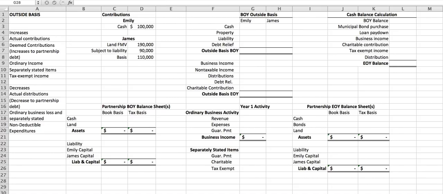We're just going to do a walkthrough of the partnership taxation extra problem that's found on Canvas. While we're walking through this, I'm going to discuss a few of the concepts of partnerships and some of the rules that you might need to remember as you think about how partnerships work.